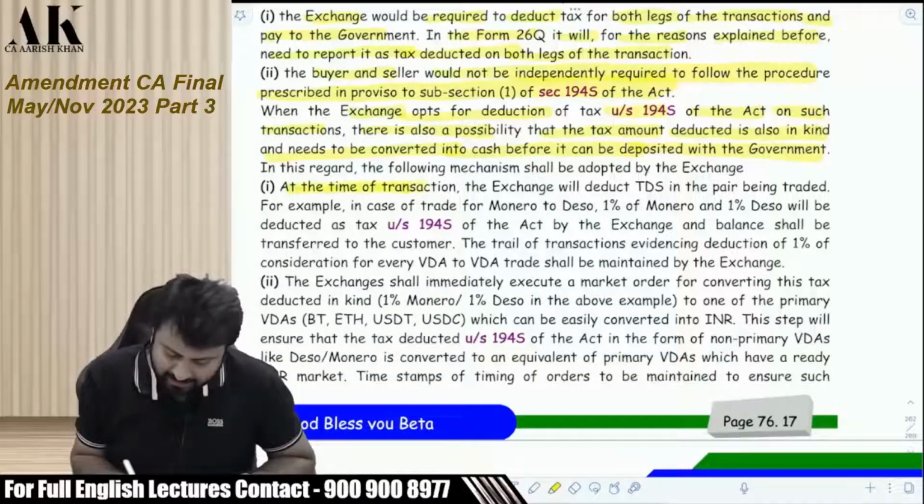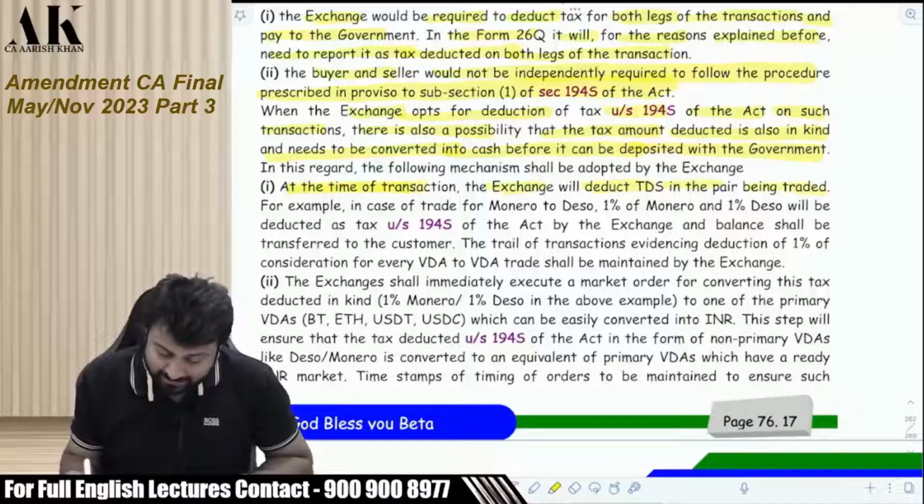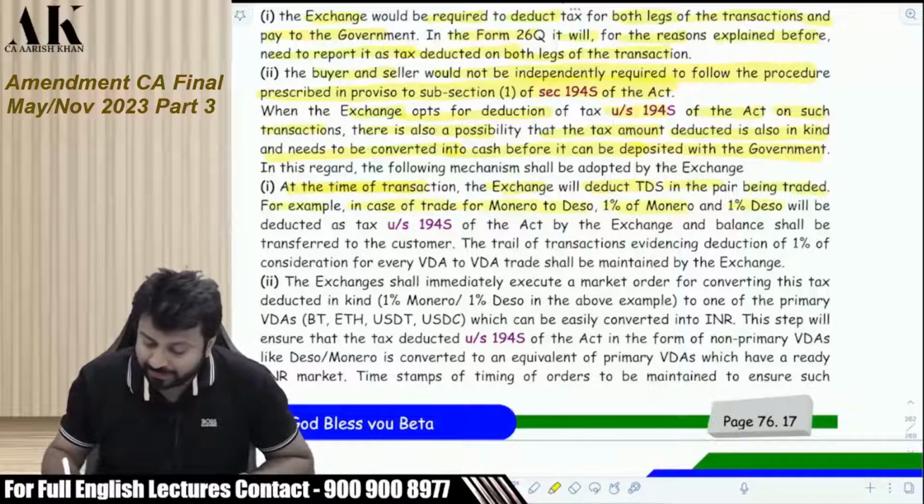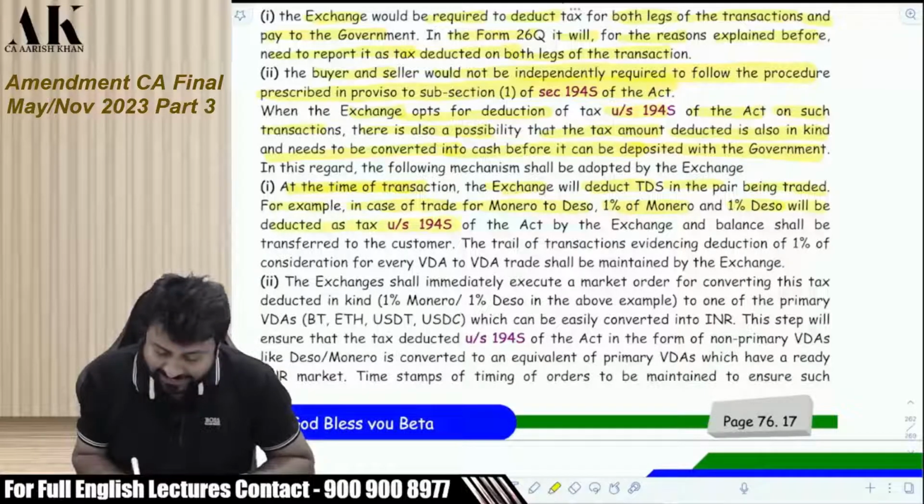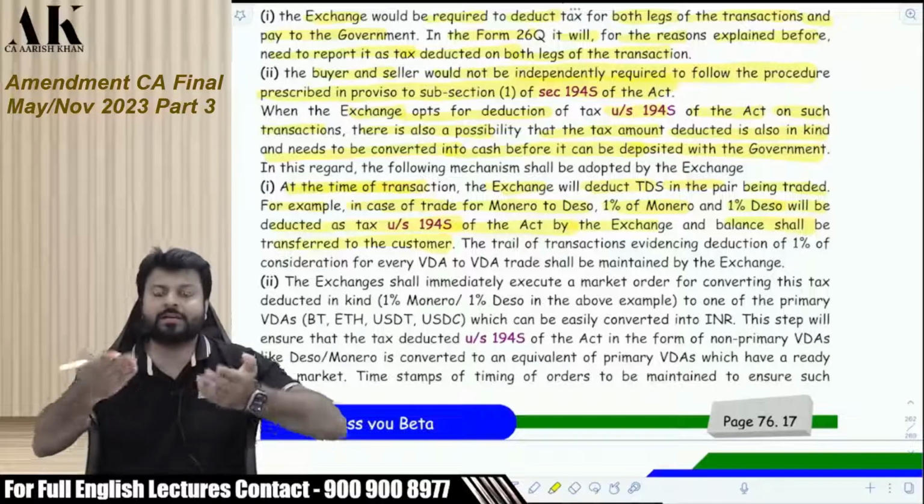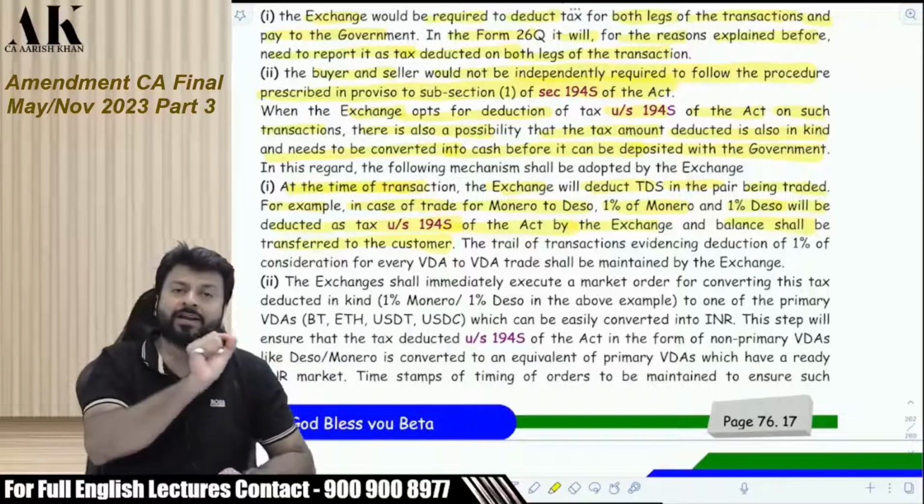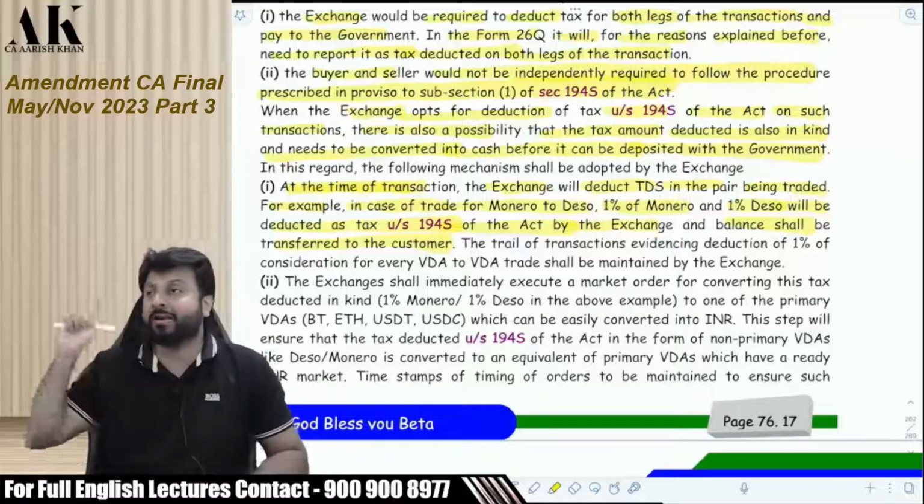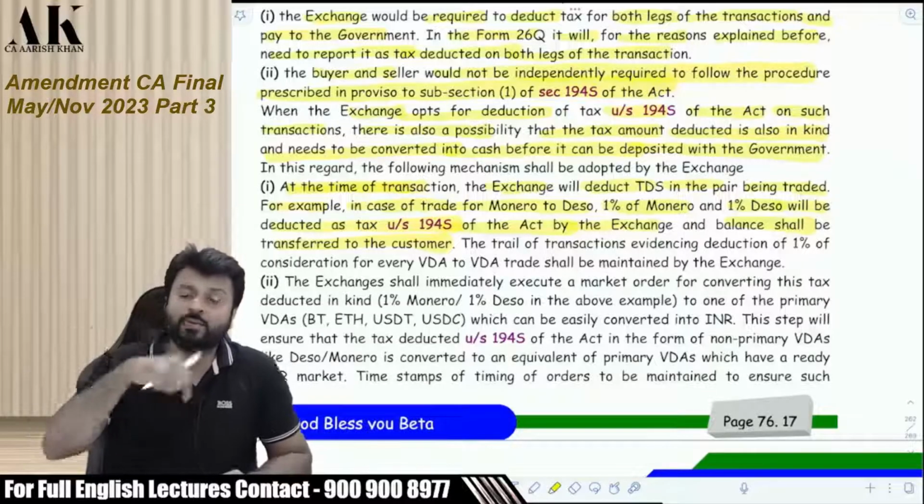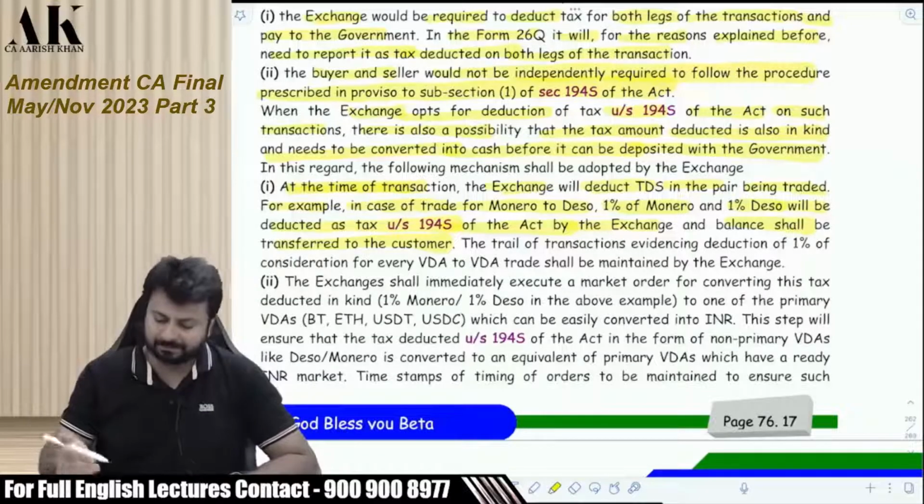At the time of transaction, the exchange will deduct TDS in the pair being traded. For example, in case of a trade of Monero to deso, 1% of Monero and 1% of deso will be deducted as tax under 194S by the exchange, and the balance shall be transferred to the customer. So out of 50, we are deducting 0.5 and giving 49.5, and out of 100, the exchange is deducting 1 and giving 99 to the customer.